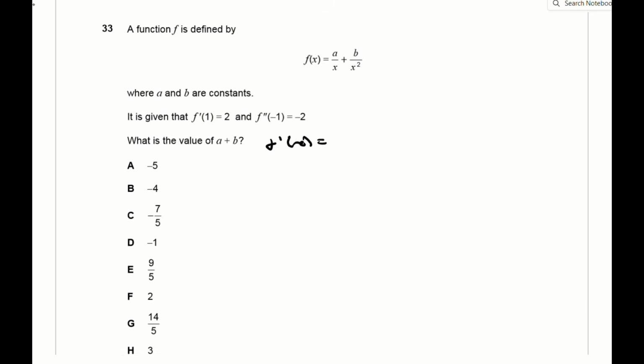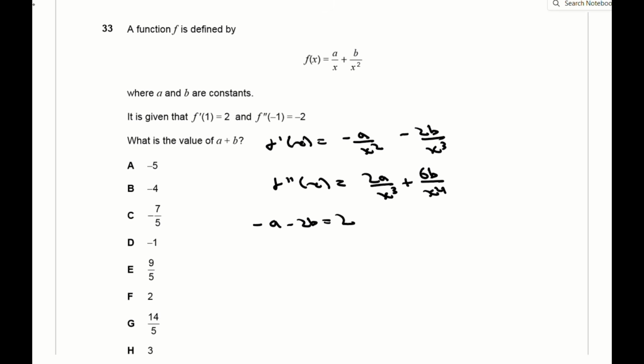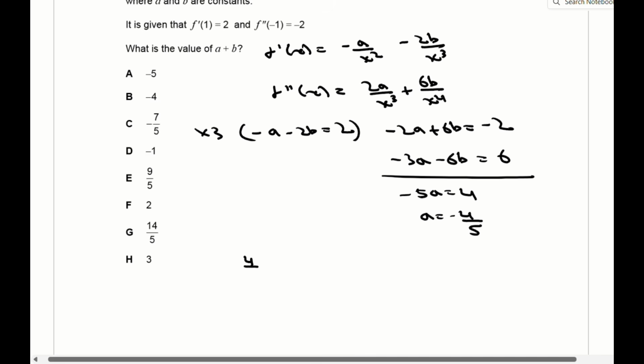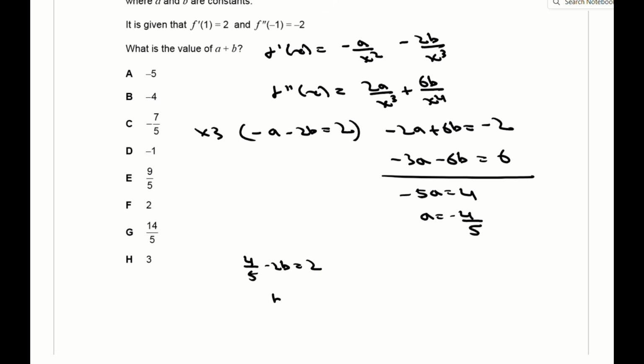For question 33, you're given a function f of x equals a over x plus b over x squared, and you're told the values for f dash of 1 and f double dash of minus 1. So what you want to do is work out f dash of x, which is minus a over x squared minus 2b over x cubed, and f double dash of x, which is equal to 2a over x cubed plus 6b over x to the 4, and then plug in the values 1 and minus 1 to get 2 simultaneous equations in terms of a and b. You can then solve these equations to work out the value of a plus b, which is minus 7 over 5.